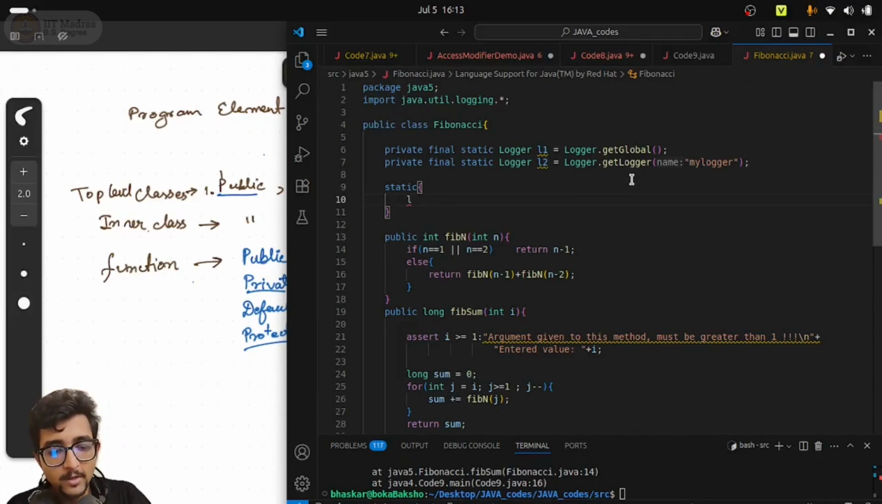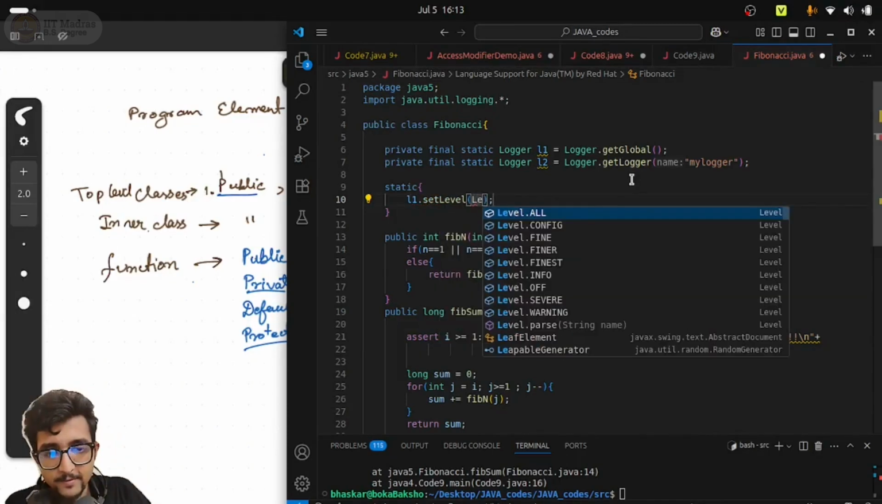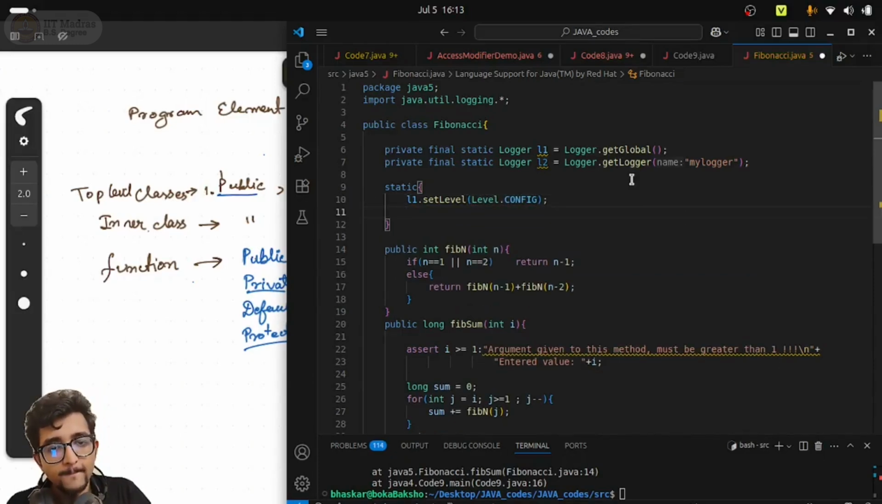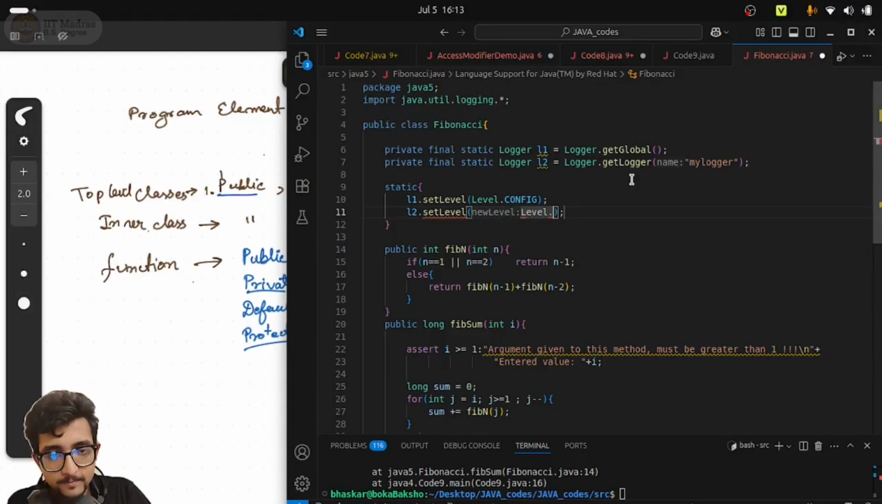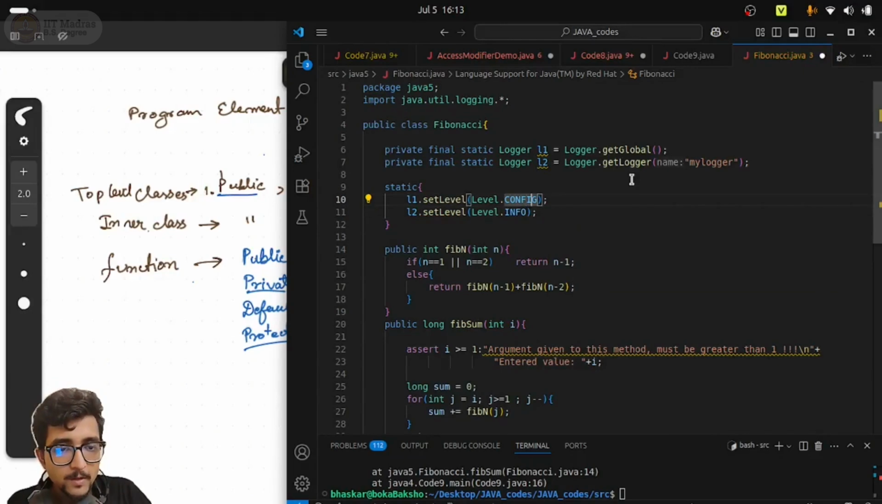So we want to set the level of the logger. So L1.setLevel, and let's say I set the level to be... So you see these are the levels. Level ALL means any kind of logging you want to do, any level of severity, you can do that. But let us say I set it for config. Okay, I set it for config. And L2 I set it for, let's say, info. Right, and let's say this is not config. Let's say this is warning. So we have set the two loggers.